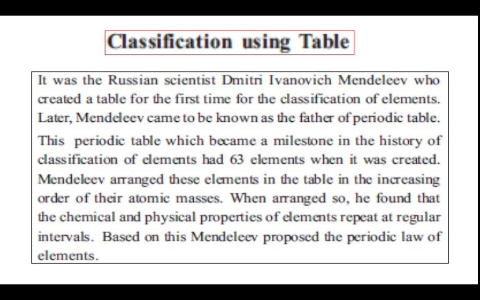Mendeleev arranged these elements in the table in the increasing order of their atomic masses. When arranged so, he found that the chemical and physical properties of elements repeat at regular intervals. Based on this, Mendeleev proposed the periodic law of elements.